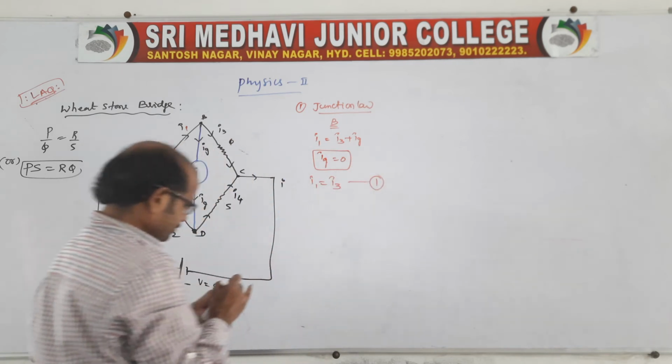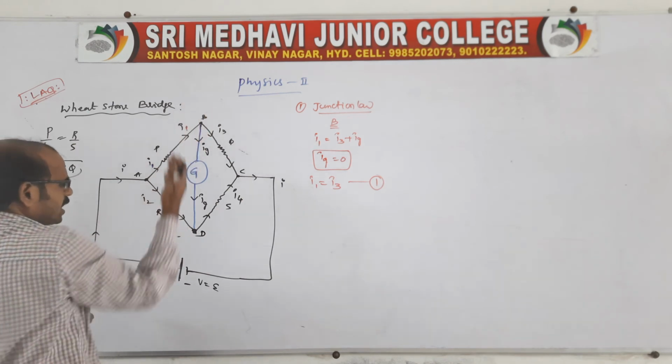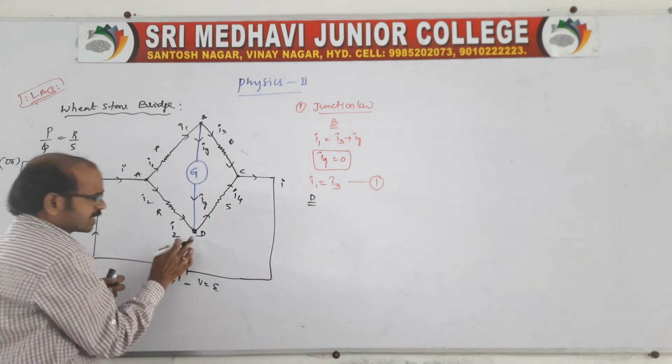Equation is 1. So what? Junction B. And you go for the opposite junction only, that is the junction D. Look at junction D.